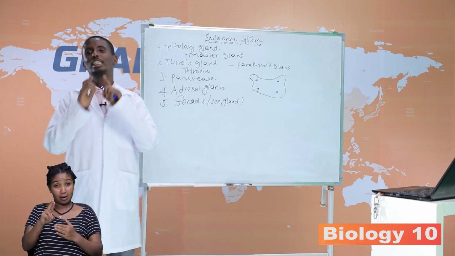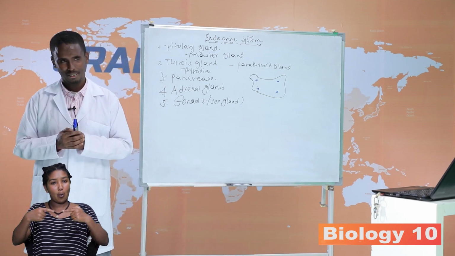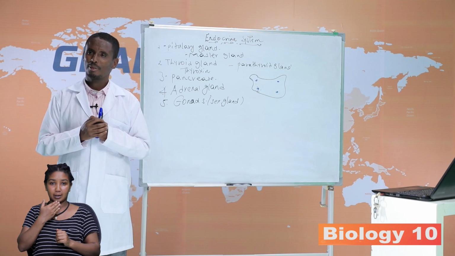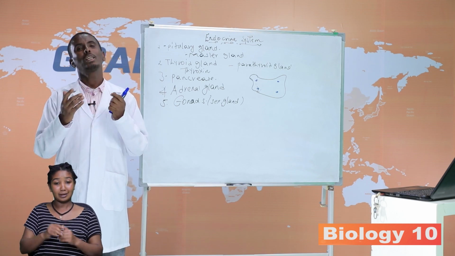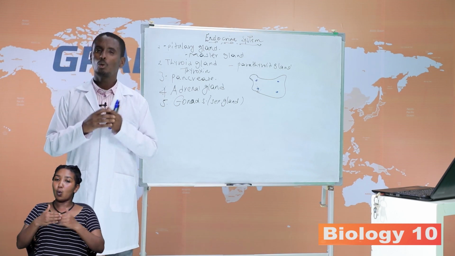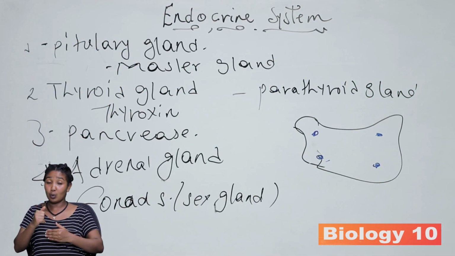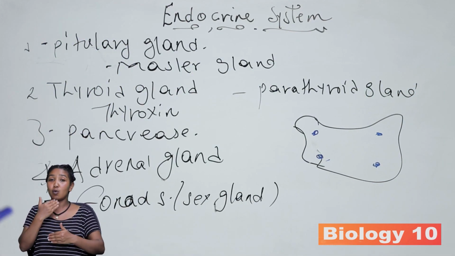They have an antagonistic, opposite effect. Insulin decreases blood glucose level. Glucagon increases blood glucose level. So they are antagonistic, with opposite effects.